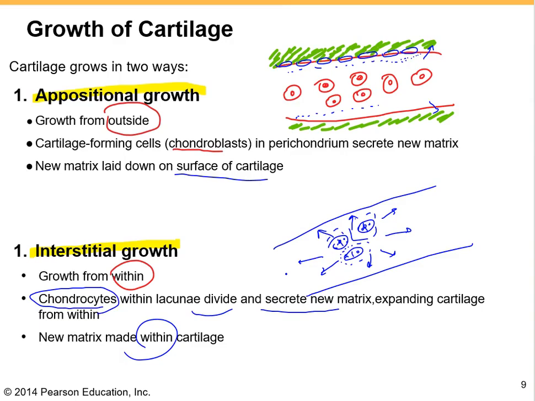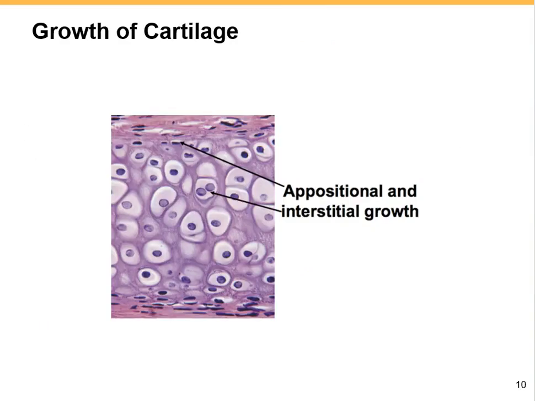As a result, cartilage regenerates poorly in adults, and the healing process is also limited because the cartilage does not have blood vessels. So if cartilage for any reason has been damaged, the healing process is very, very slow.